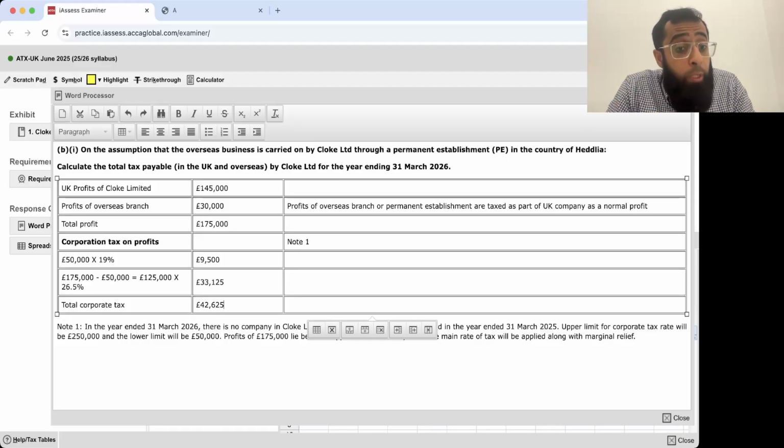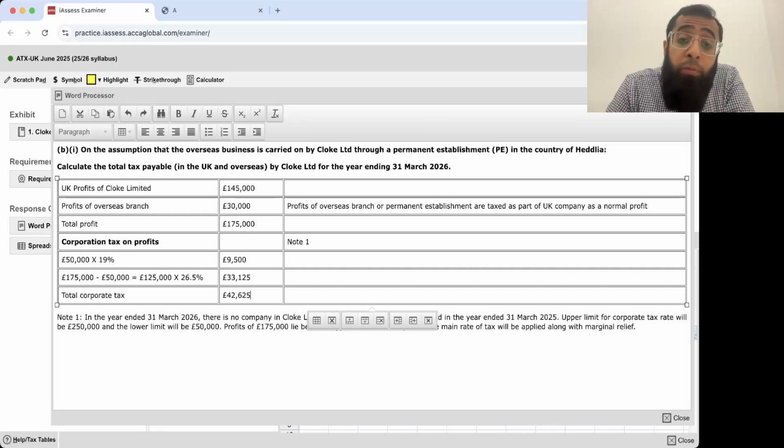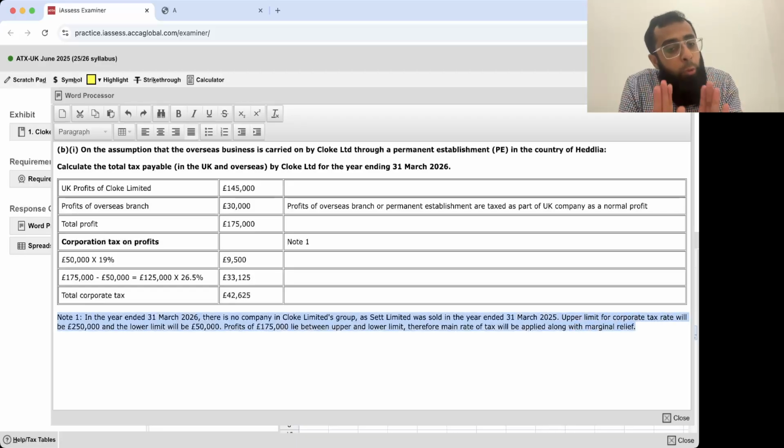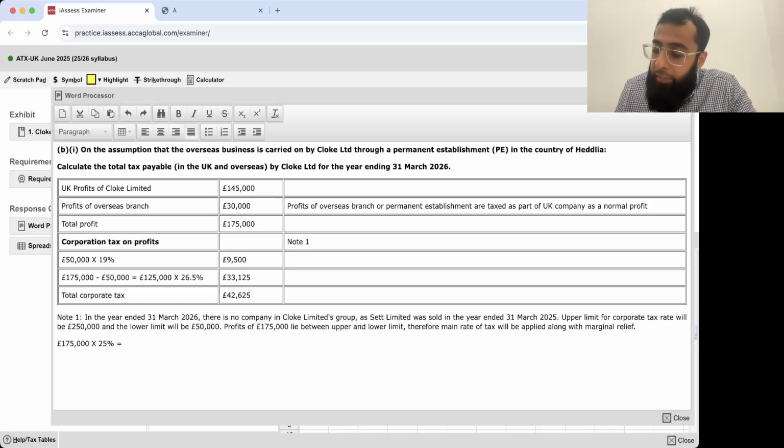Now just listen to me. If any student wants, he can do it with the concept of marginal relief also. You have to do one of them, not both. I'm just showing you; in the examination, you will use any one of them. In case of marginal relief, you apply the main rate on the whole profits. 175,000 into 25%. So that is 43,750. And then you will deduct marginal relief from here.